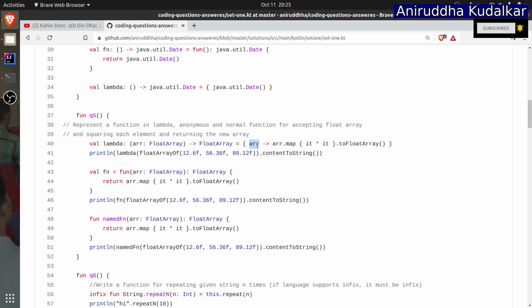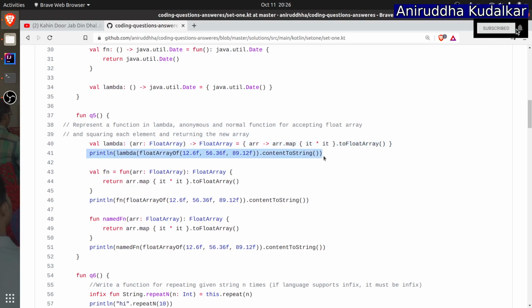arr, this can be abc, pqr, xyz, whatever. Then the arrow. People ask me the question, is this arr fixed, or can you give abc, pqr, xyz, even your name? That is okay, but stick to the conventions. arr, then arrow, arr.map. Map is similar to a loop, remember that. And here you are saying it times it, squaring, and then toFloatArray. arr.map, it times it, and toFloatArray. This will give you a new float array.